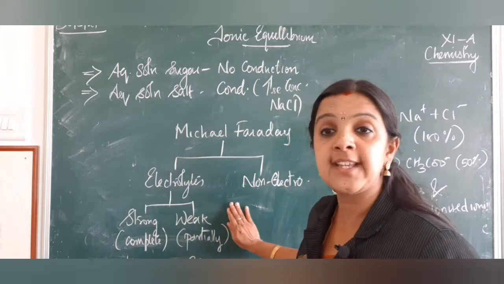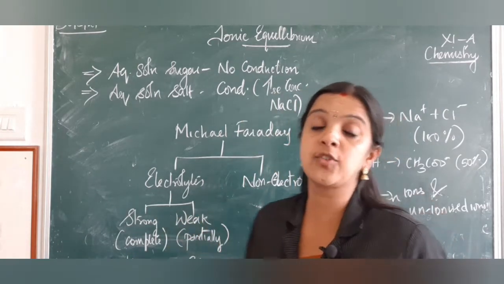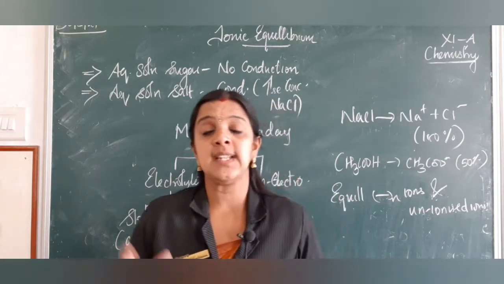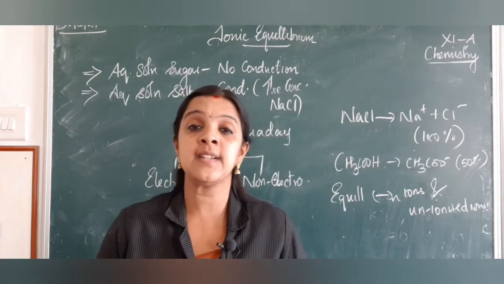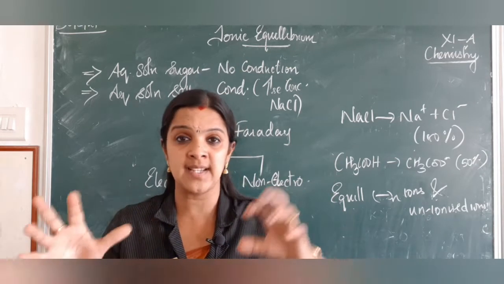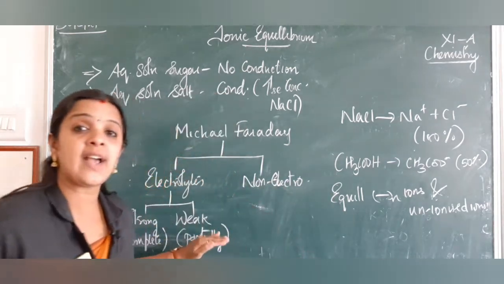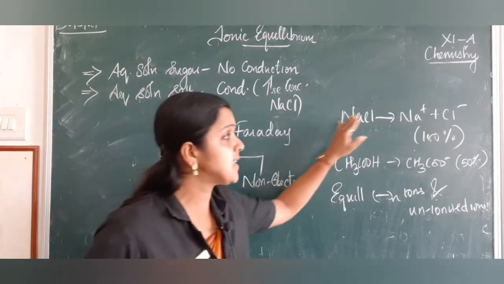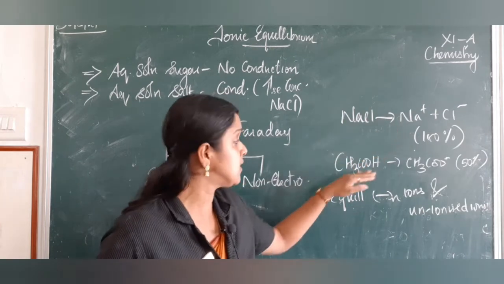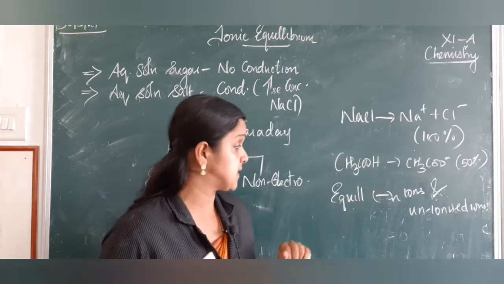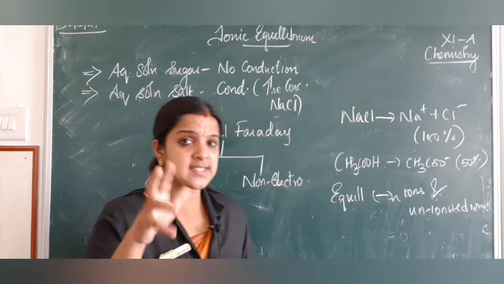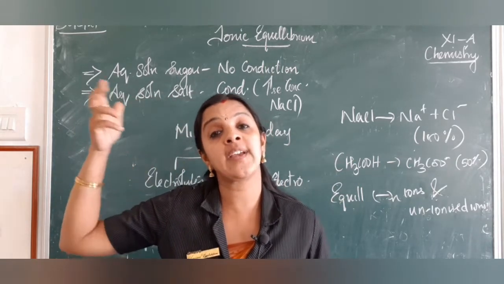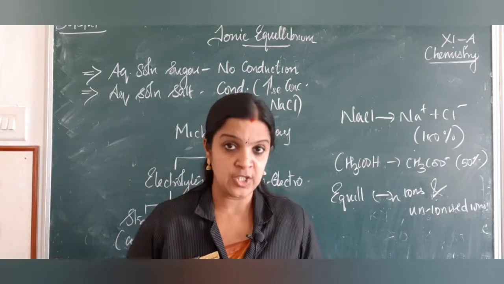But what happens in the case of a weak electrolyte? In a weak electrolyte, let me take acetic acid, it will dissociate into acetate ions. There will be some acetic acid also present. We may not be getting complete ionization. There is only a partial ionization. We call it 50% ionization. So NaCl gives 100% ionization, acetic acid only 50%. So when you take the acetic acid situation, there are ionized ions and unionized molecules also present in the solution.